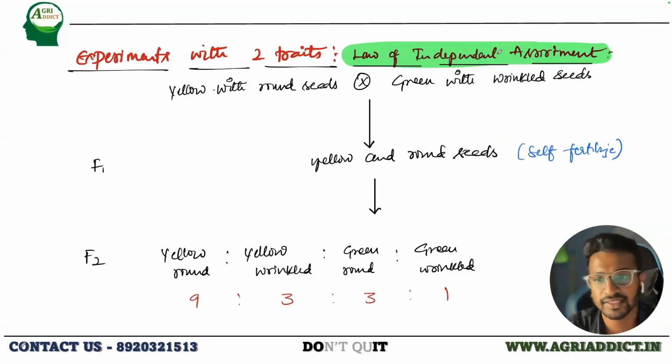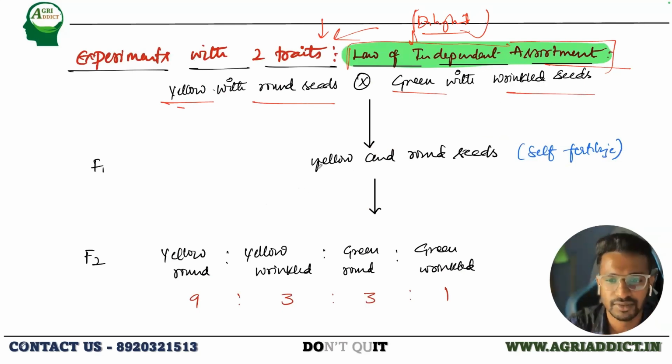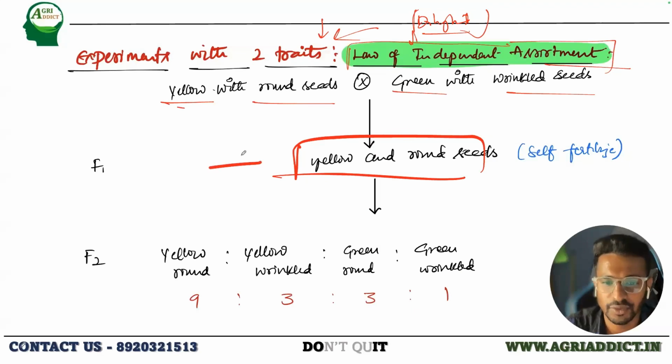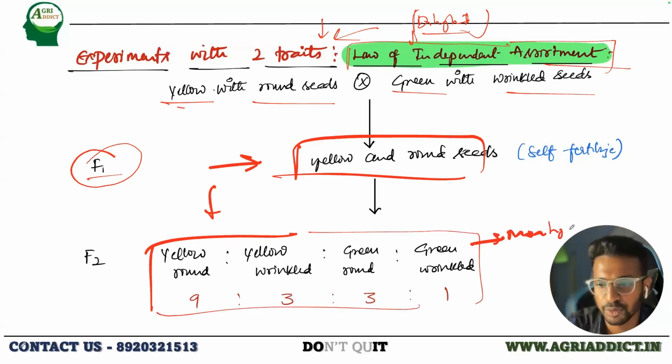Okay. Next, we have the second law of Mendel, which he proposed. It was the law of independent assortment. This is a dihybrid cross. Why the name dihybrid cross? Because he has taken two traits at a time: yellow and round seeds with green and wrinkled seeds. In this case also, he got a single uniform trait in the F1, and again it segregated in F2, comparable to the monohybrid cross.